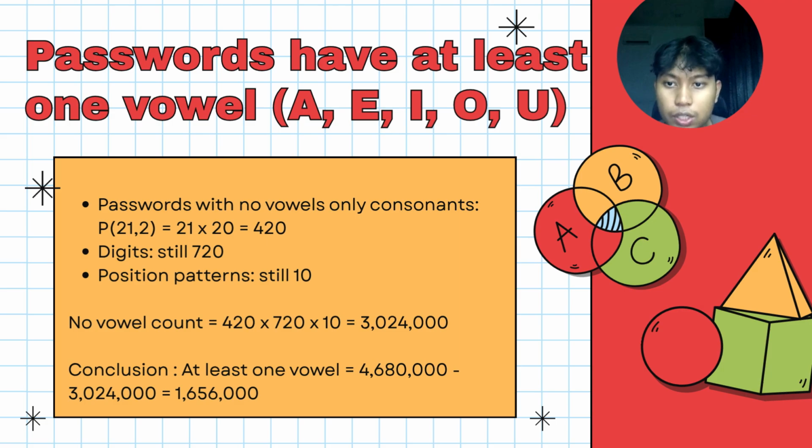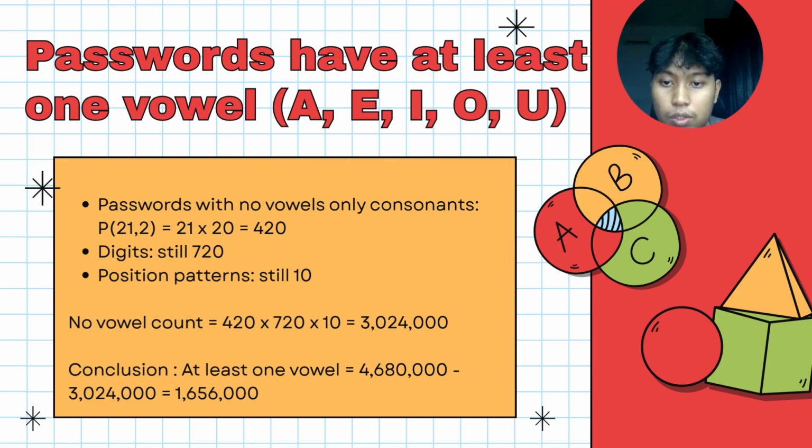We don't want to include them. So in this scenario, permutation P(21, 2), the same as the question before, equals 21 times 20, in total 420. But the digits will still be the same because a digit is a number, not an alphabet letter, and the position pattern will still be the same.